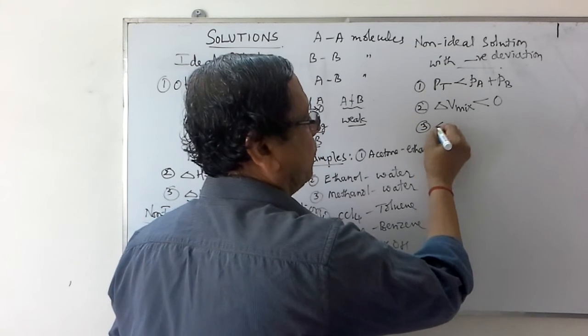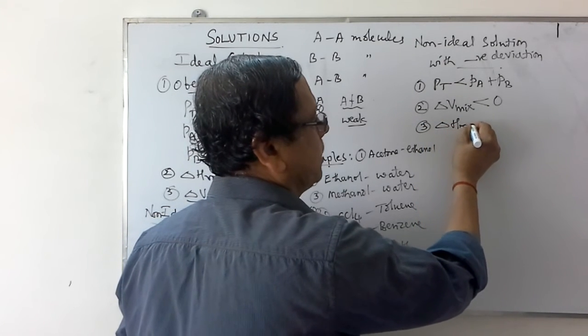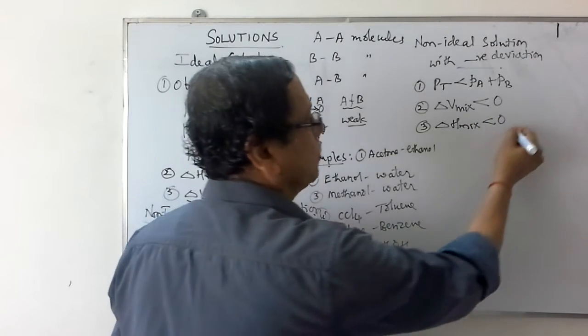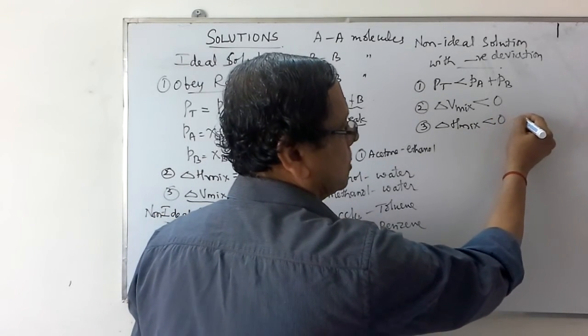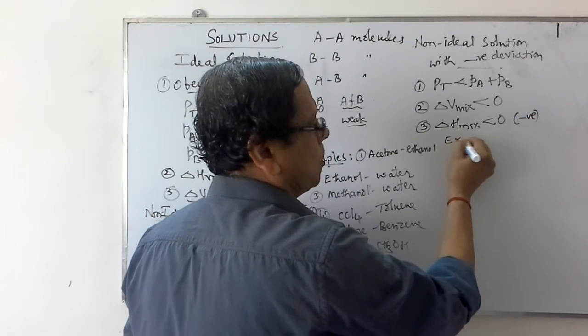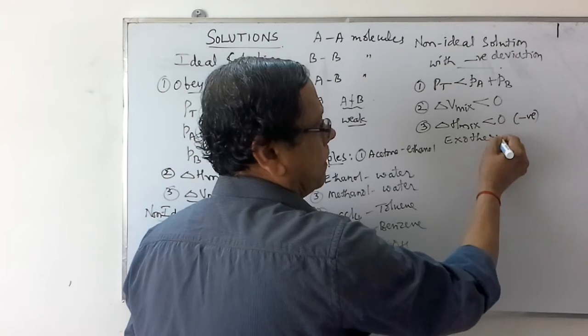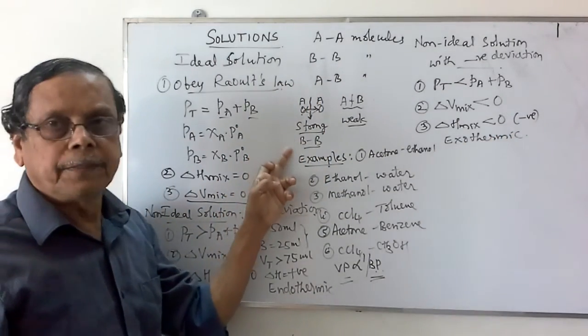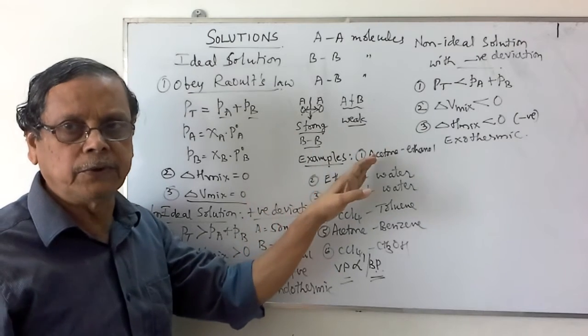Then the process of this solution formation is exothermic in nature. Delta H of mixing is less than 0, means it is negative. That means the process is exothermic. This we can consider by considering the attractive forces among the molecules.